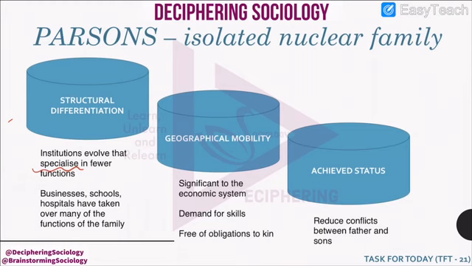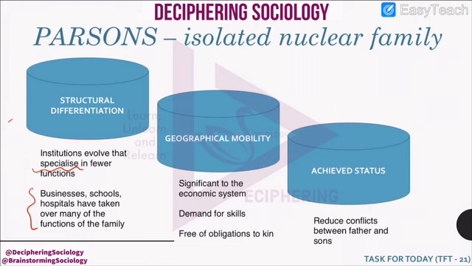That means they differentiate themselves structurally, and now the family, which was responsible earlier for all the needs of the child, whether it was the birth or teaching, education, these roles have been taken over by specialist institutions, for example, businesses, schools, hospitals. So the role of family has reduced, the function of family has reduced.